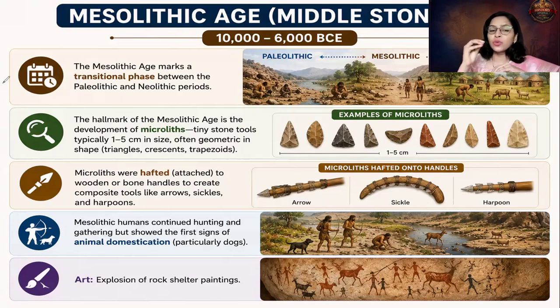So please remember, Mesolithic age is known for explosion of rock shelter paintings, and we are going to understand them in detail. I hope these features are pretty clear. So Mesolithic age is the middle stone age.